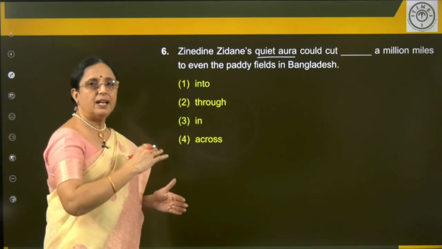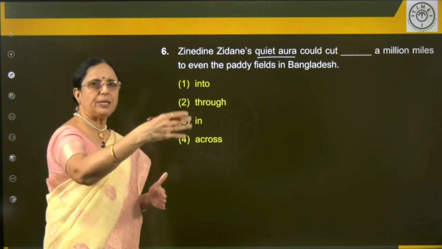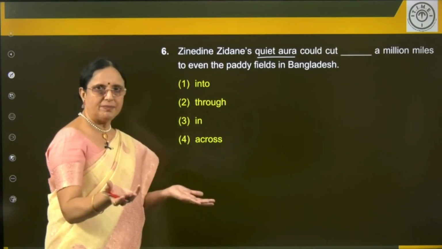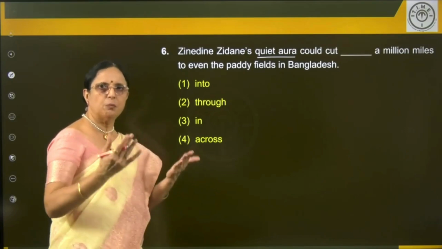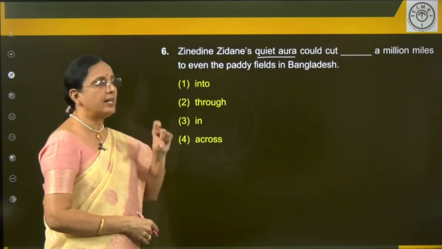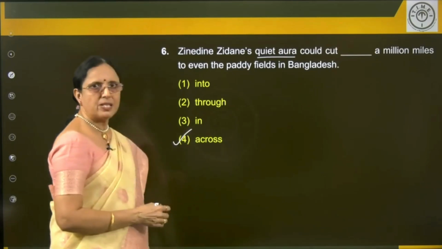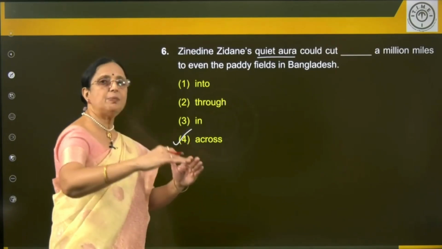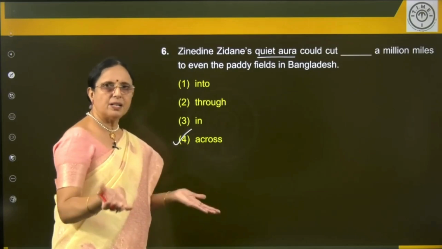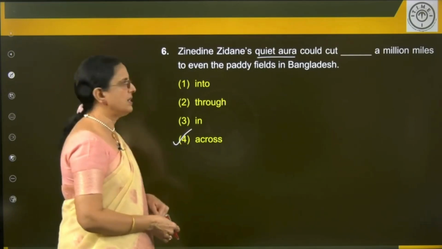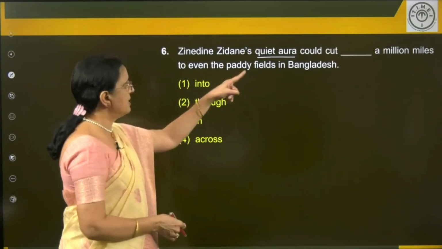That is, have an influence irrespective of the groups or irrespective of the divisions or the borders. That's the meaning of cut across. So answer is straight away cut across. Do you understand? Cut across is reach many people regardless of the divisions or the borders and so on. So that's the answer here.